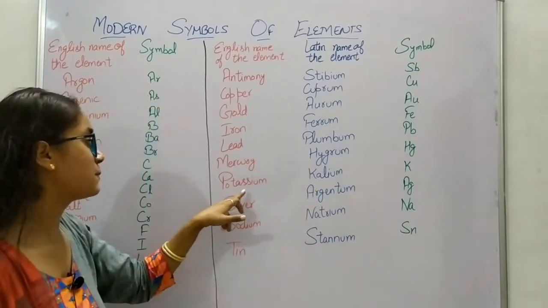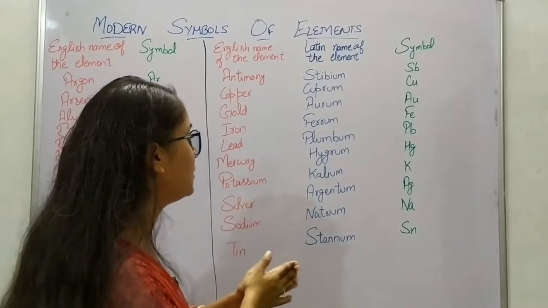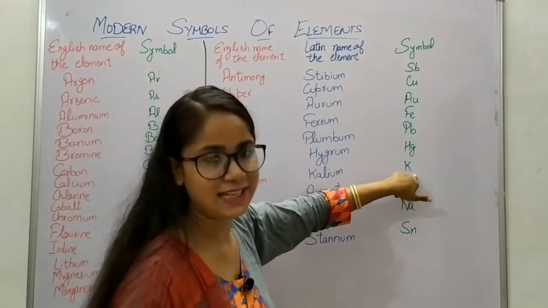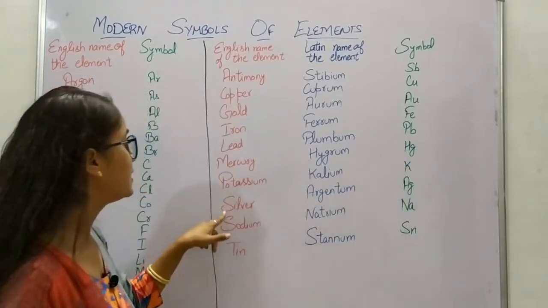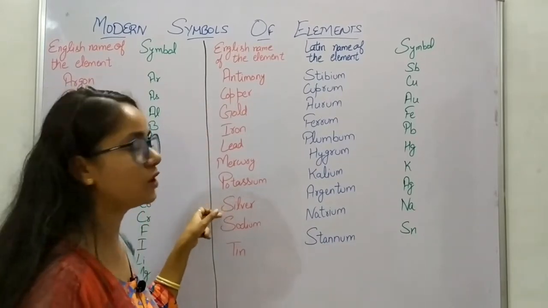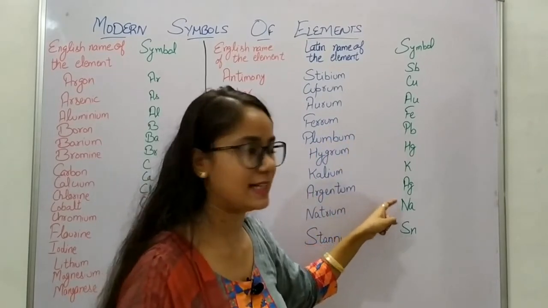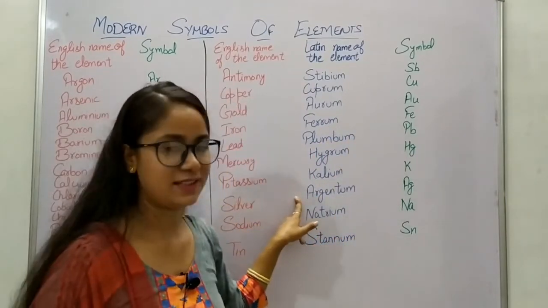Okay. Then comes potassium. Potassium has its Latin name kalium, and that's why its symbol is just K. Then comes silver. Well, just like gold, the symbol of silver starts with A because its Latin name is argentum.